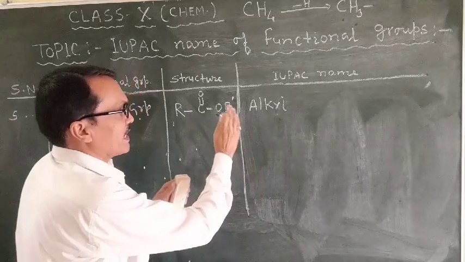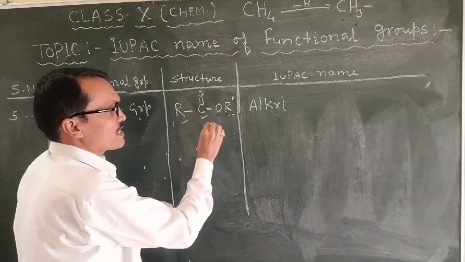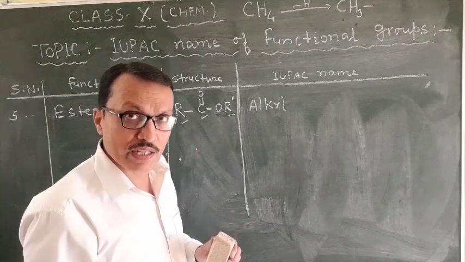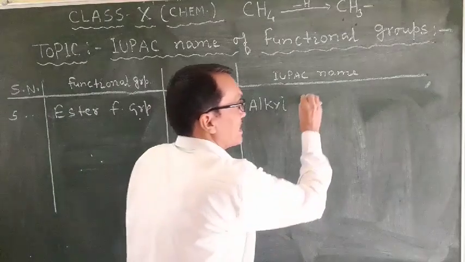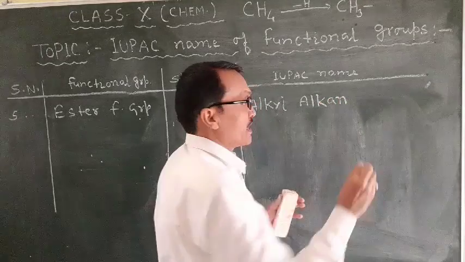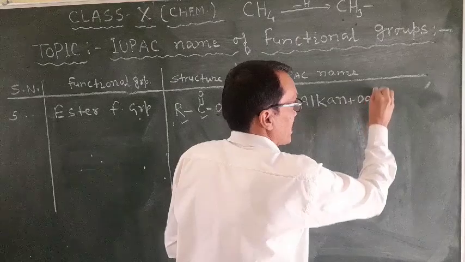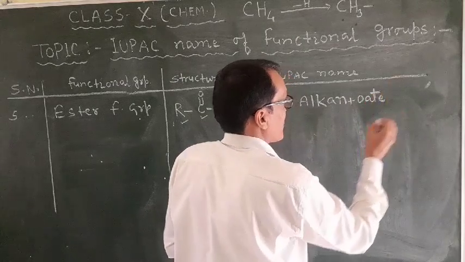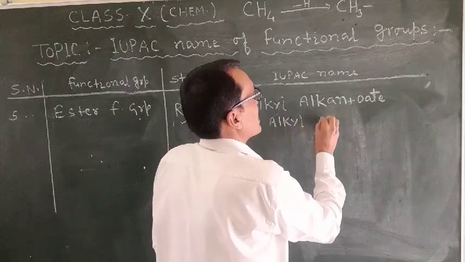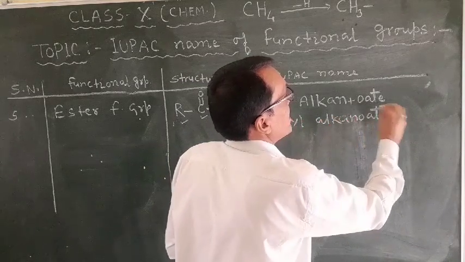After that you count the number of carbons, find the corresponding alkane, delete the last letter E, and add the suffix -oate, and in this way all esters are named as alkyl alkanoate.